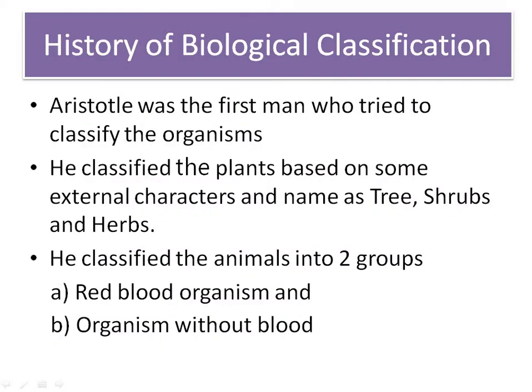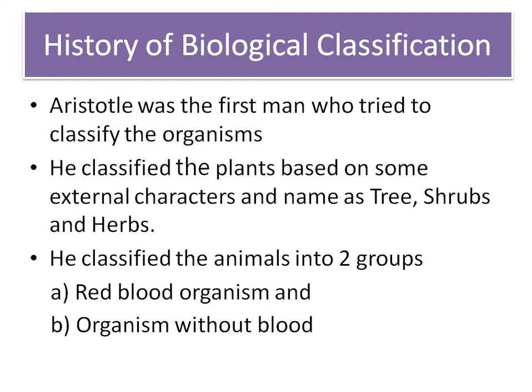Before going into details of this chapter, let us discuss briefly the history of biological classification. If you study the history of biological classification, at the very beginning you will get the name Aristotle. Aristotle was the first man who tried to classify living organisms. He classified plants on the basis of some superficial or external characters, and he named these as trees, shrubs, and herbs.